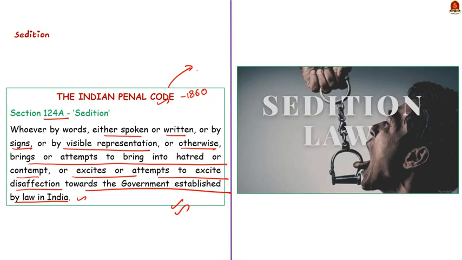Now let me explain it in simple words. To put it simply, sedition can be any action. It may include speech, writing, behavior, or any further action that brings about hatred or dissatisfaction towards the lawfully established government in India. This is what sedition actually means. Now, let us see the evolution of sedition. Let us see how the sedition law came into being.